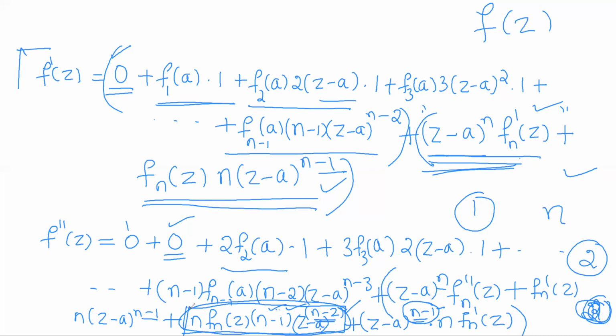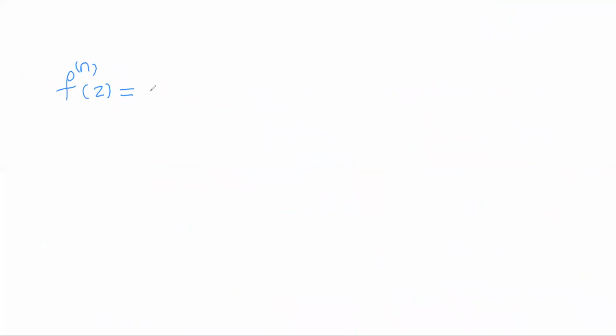Now if I write this term at the end of the nth derivative, how will it be? At the end of the second derivative, it is n into n minus 1 into z minus a whole to the power n minus 2 fn of z. At the end of the nth derivative, it will be fn of z into n factorial. Every time the value decreases by 1, n minus 1, n minus 2, like this.